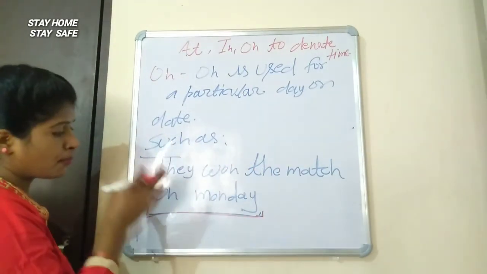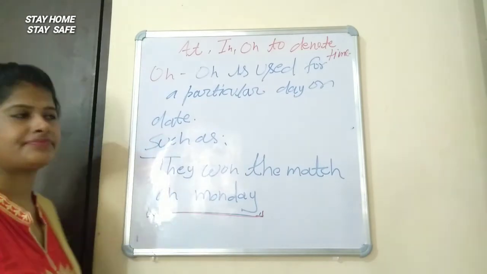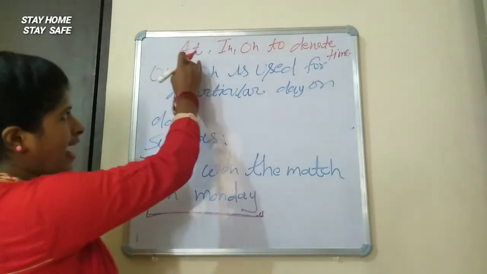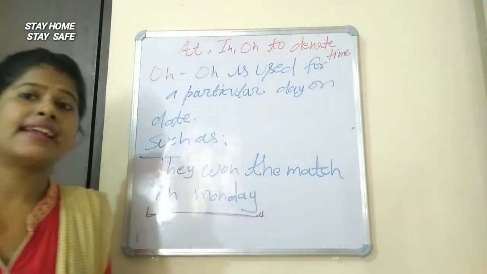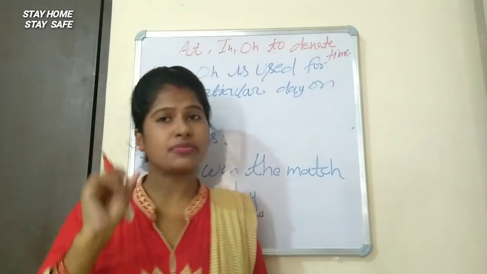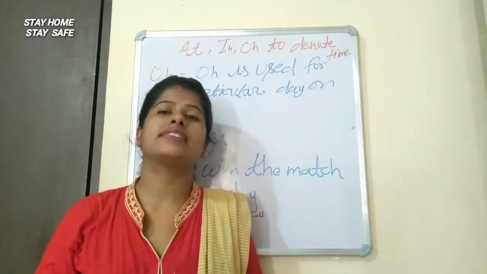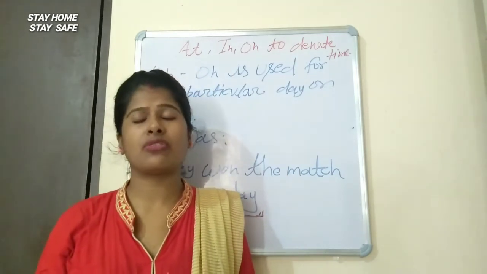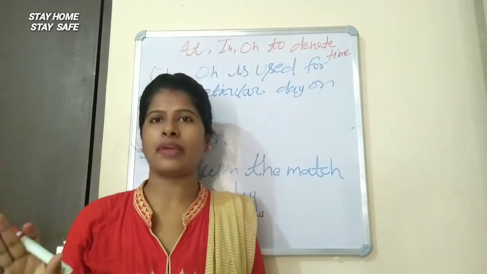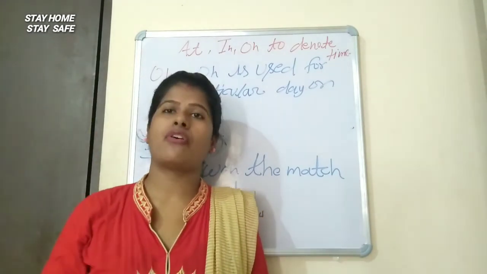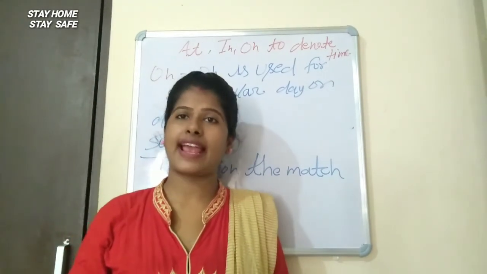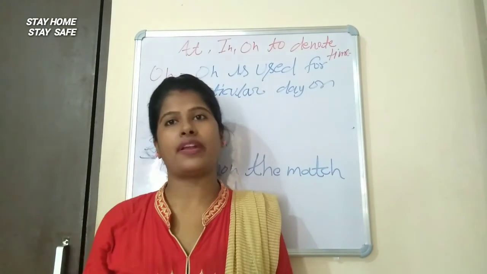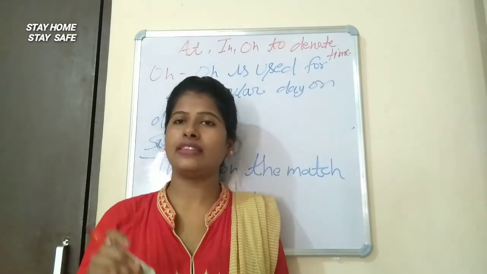Okay, means a particular day. So first, at is used with a point of time, like I get up at 7 o'clock. 7 o'clock is showing a point of time, and in is used for a period of time, such as he reads in the morning.